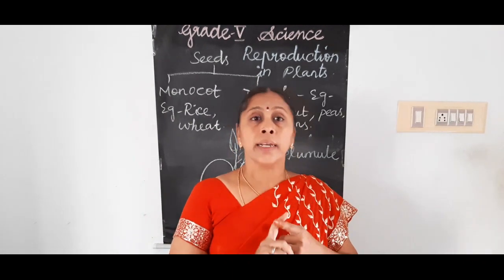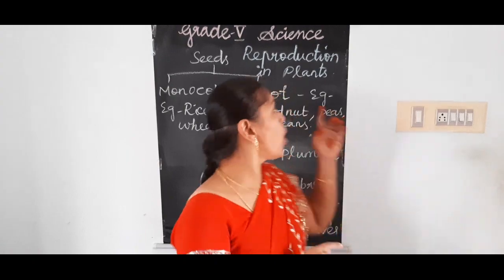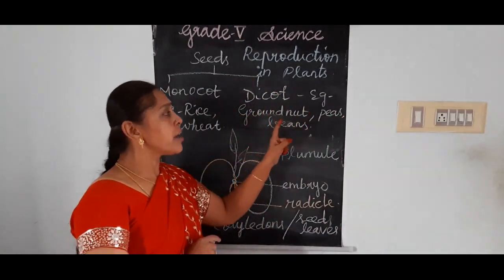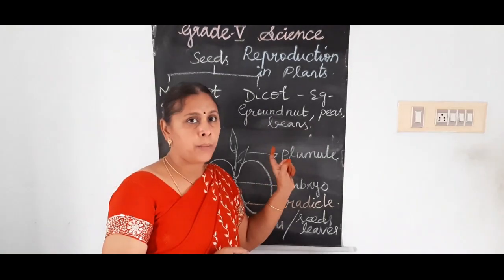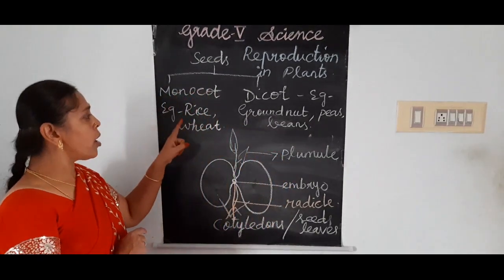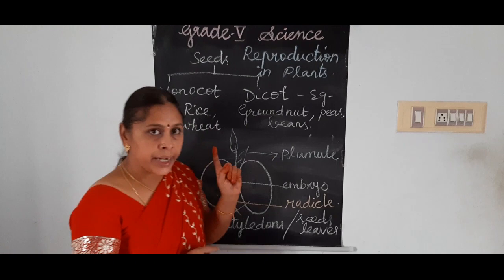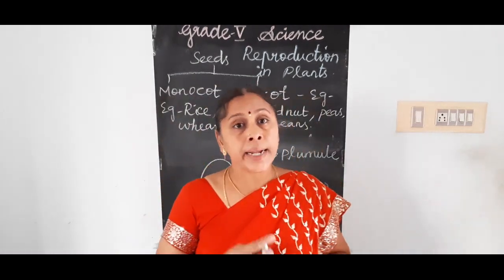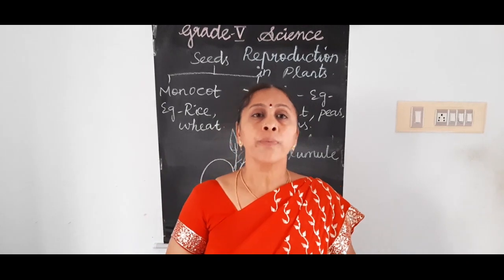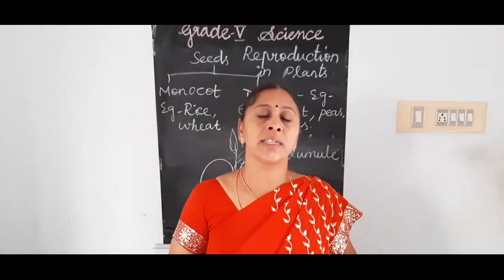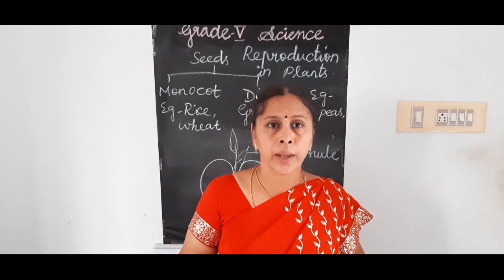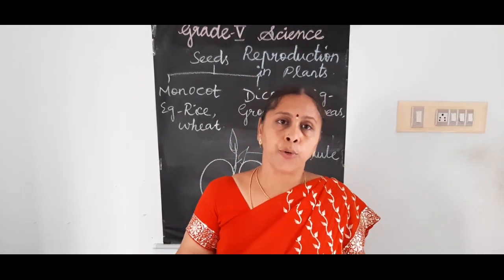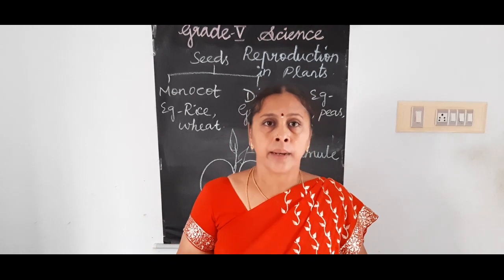And seeds are of two types, monocot and dicot. Examples for dicot are groundnut, peas, beans and so on, and monocot are rice and wheat. So I hope you all understand. For better understanding, at home you can take whatever cereals or pulses are available, soak them, divide the cotyledons, and you can understand better.